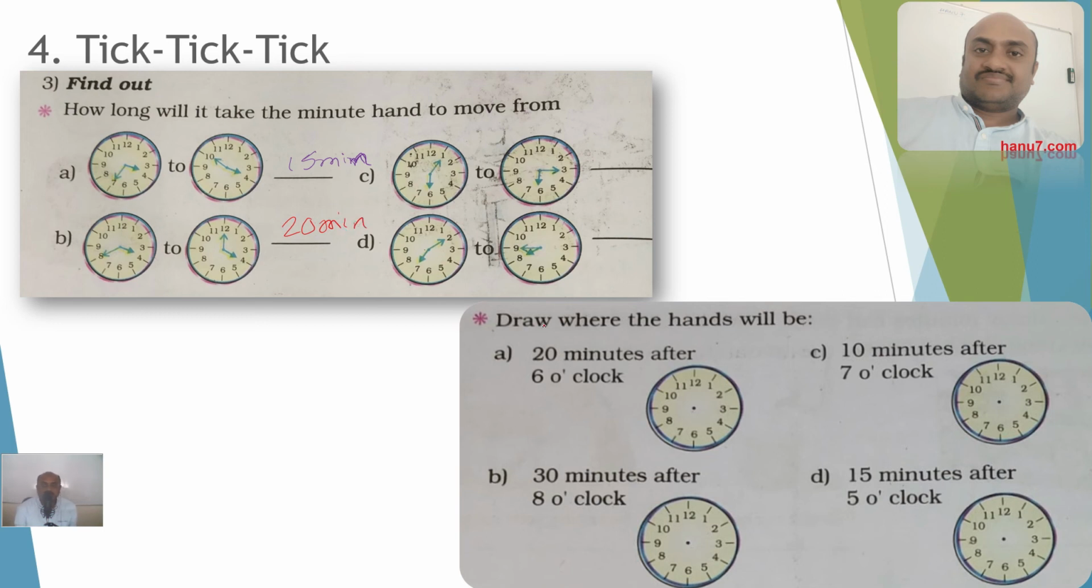And here in this case the minute hand was at 1, it moved to 3, so 10 minutes I can say. 2 into 5, 10 minutes.